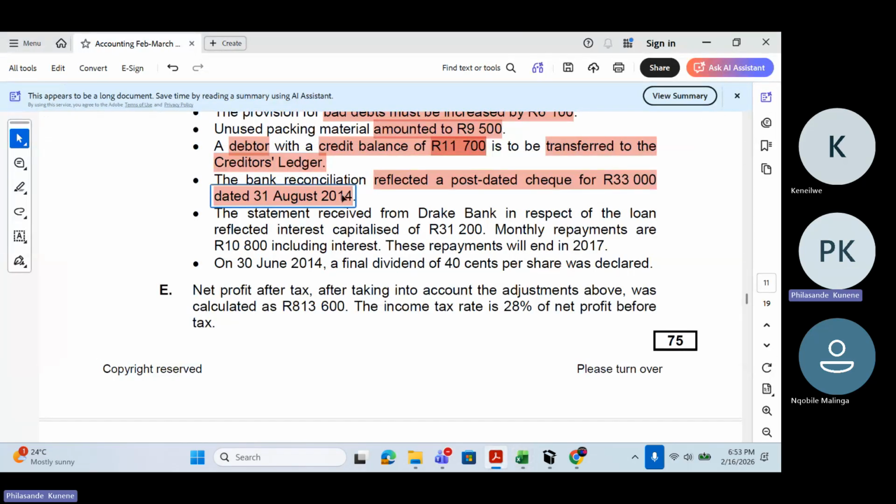We're talking about a post-dated check. A bank reconciliation reflected a post-dated check of 33,000 dated 31 August 2014. Kinelo, you were still explaining here. Please explain again.